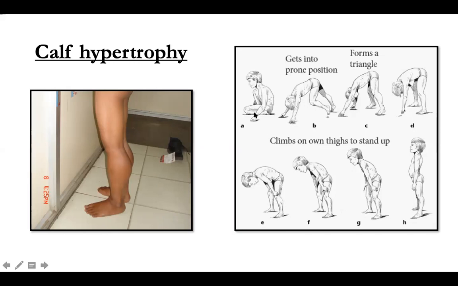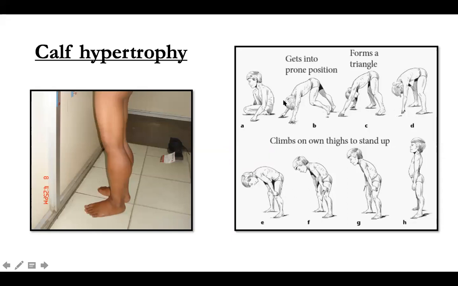As you can see, a child has to turn prone and will use his hands to climb upon himself. He will form this V-shaped position like this, a V shape, and then he will fix his knees and then he will climb upon his knees. This is known as a Gower sign, and he has to abduct his legs to have a better balance. This particular maneuver is because of weak hip extensors and weak knee extensors. So the hip extensors, the back extensors, and the knee extensors, and in order to stabilize the knee, he needs to climb upon himself.